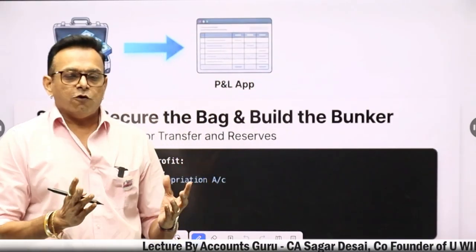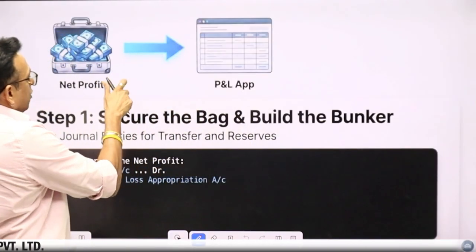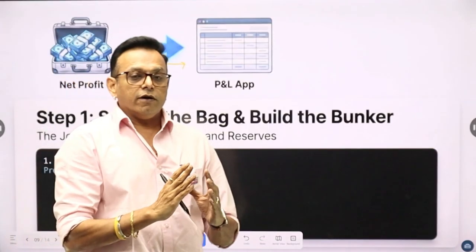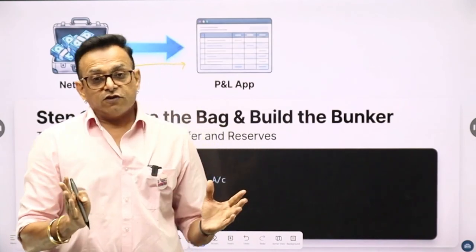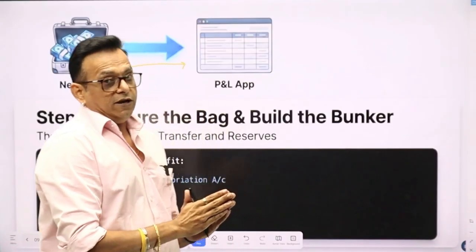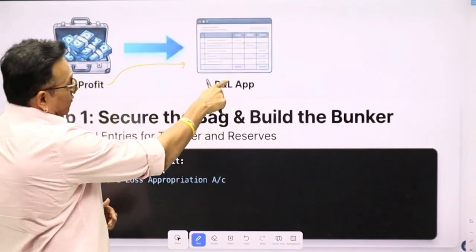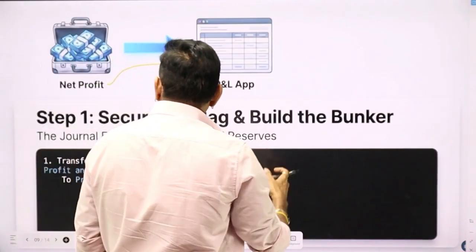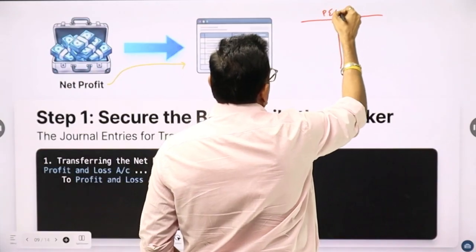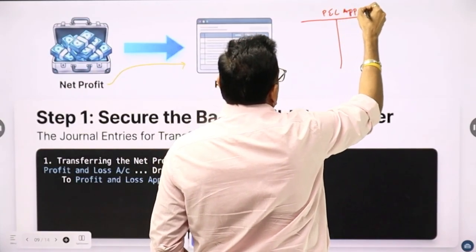Now, we will be discussing a few journal entries before we go to the format of the profit and loss appropriation account and partners' capital account. Net profit is transferred to the profit and loss appropriation account. Everything which is appropriation of profit will be transferred to the profit and loss appropriation account, starting with net profit. I'll just explain it over here. Say, for example, this is a format of the profit and loss appropriation account.